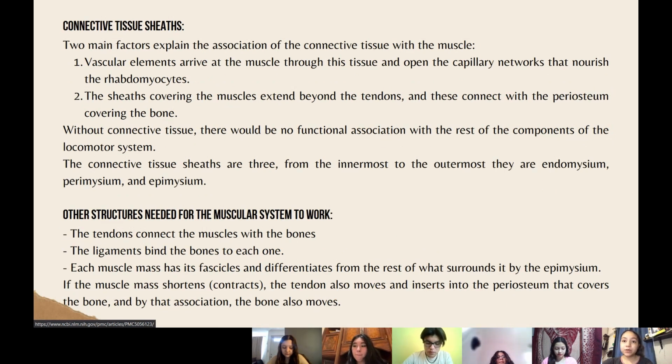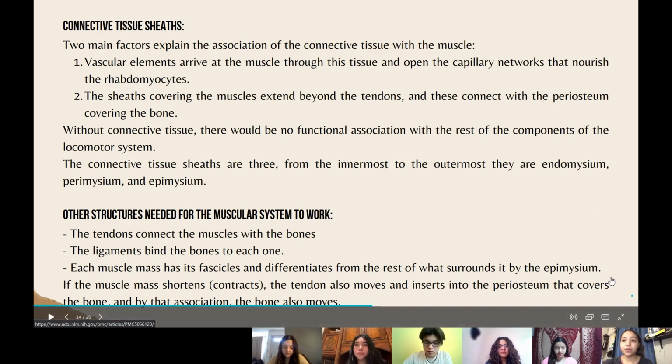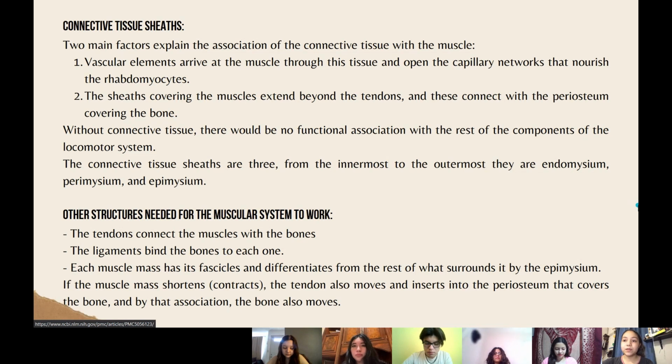Now, the connective tissue sheaths. We have two main factors that explain the association of the connective tissue with the muscle. The first one is that the vascular elements arrive at the muscle through this tissue and open the capillary networks that nourish the rhabdomyocytes.